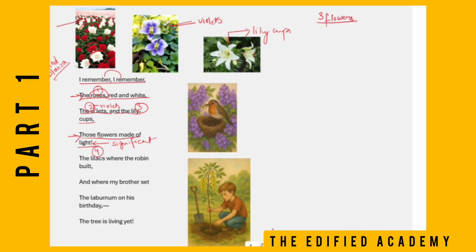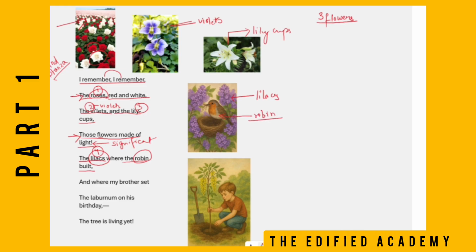Coming on to the fifth line, the poet says, the lilacs where the robin built. Children, here lilacs are another plant, right? See, these are the lilac plants. Robin is a bird.